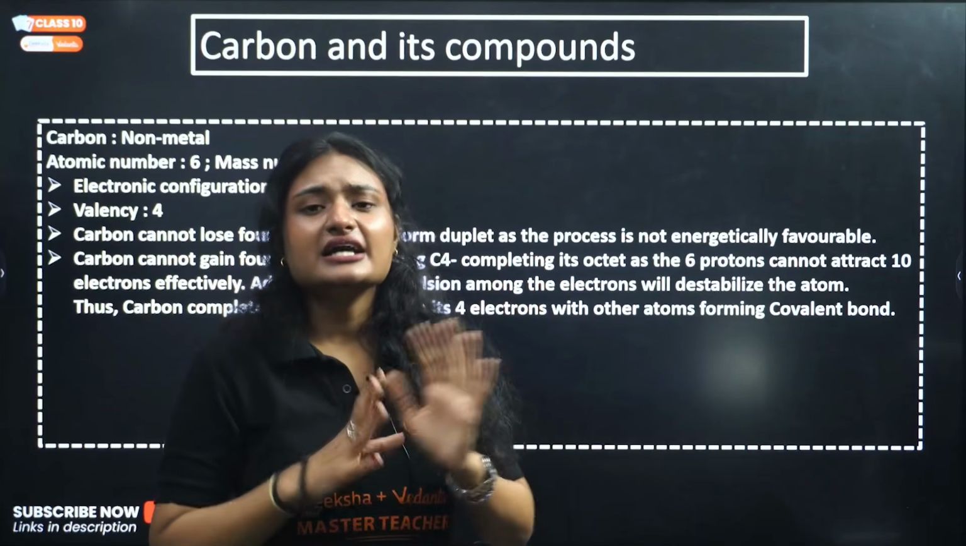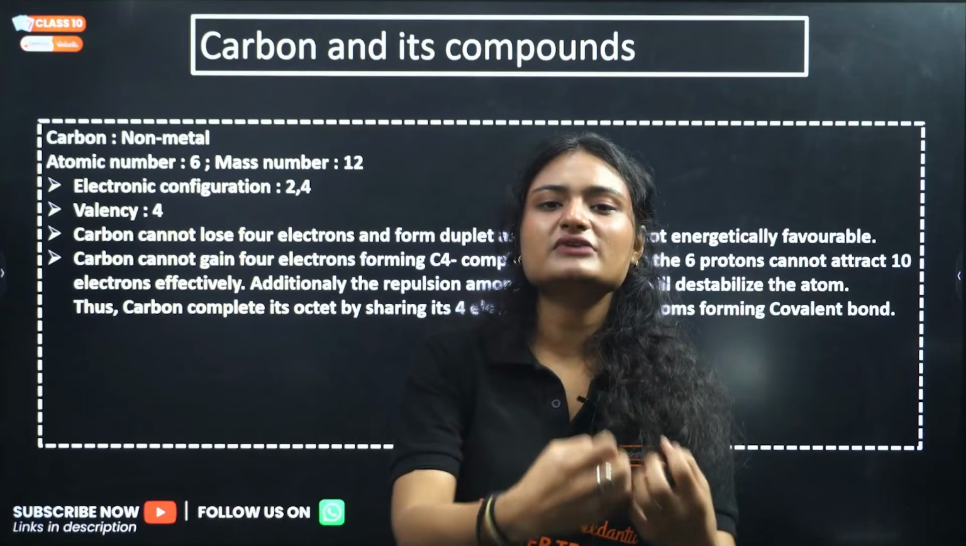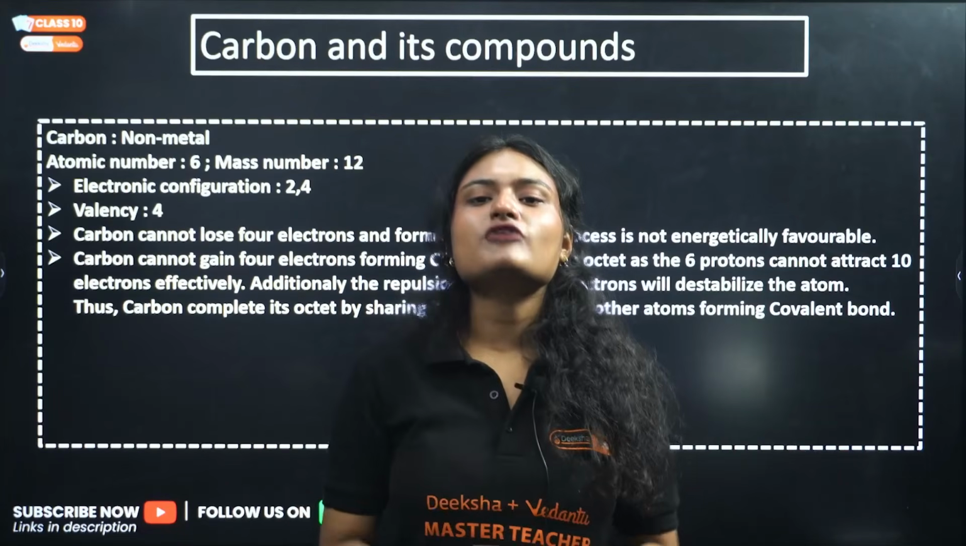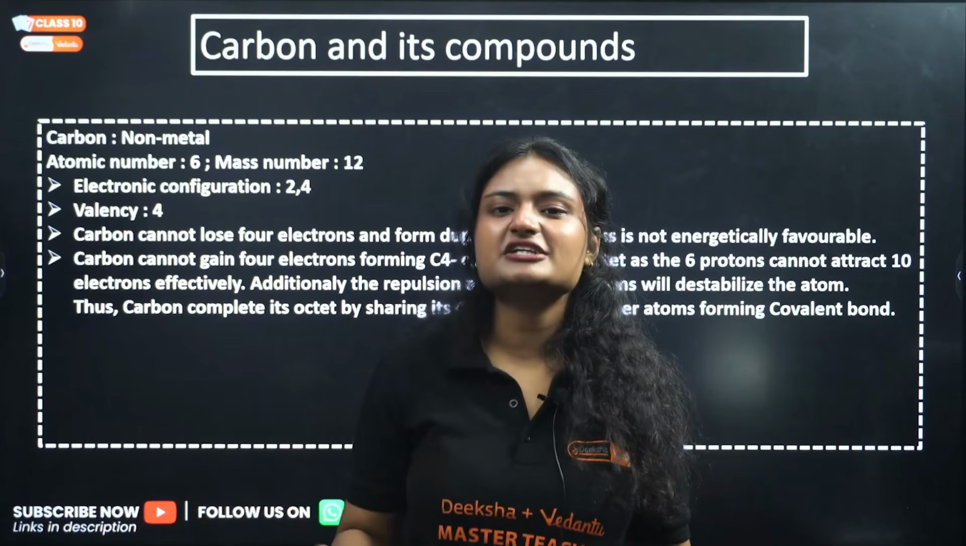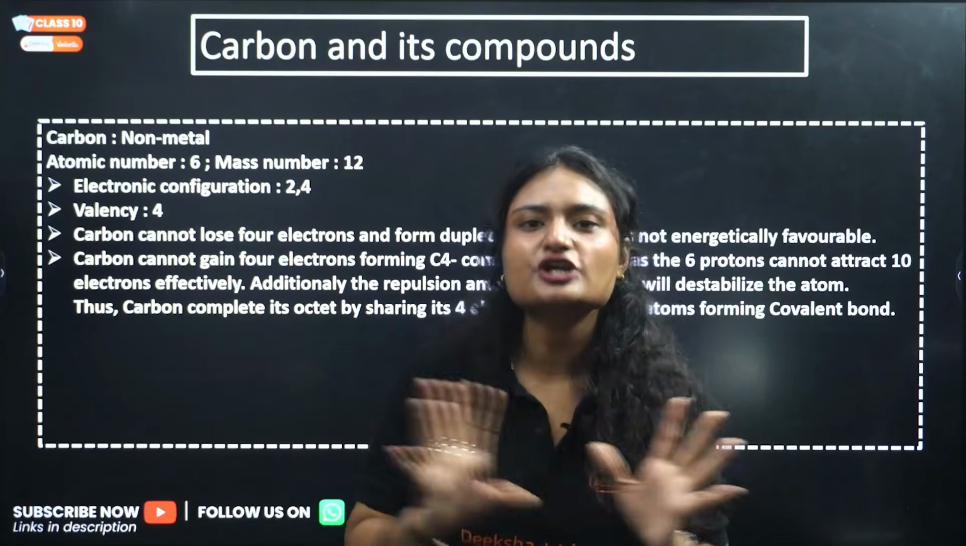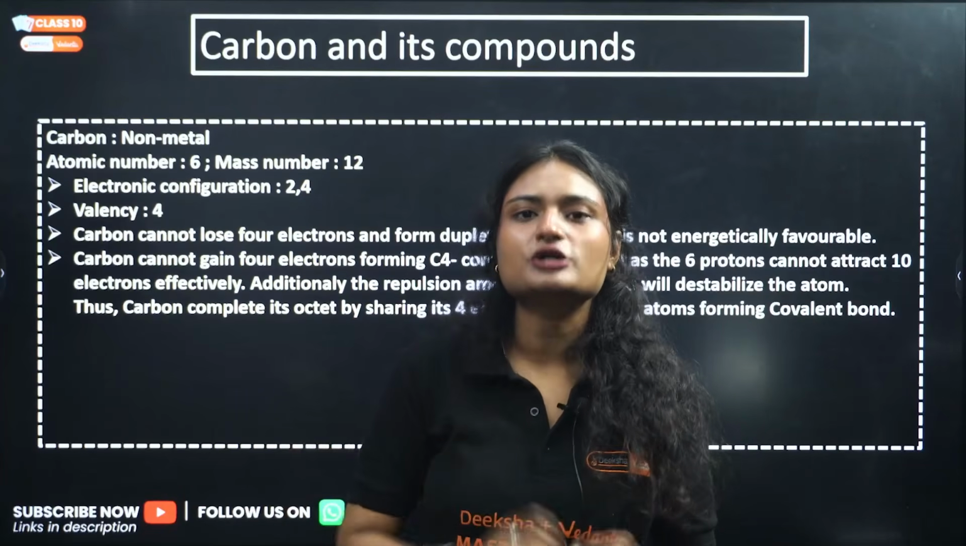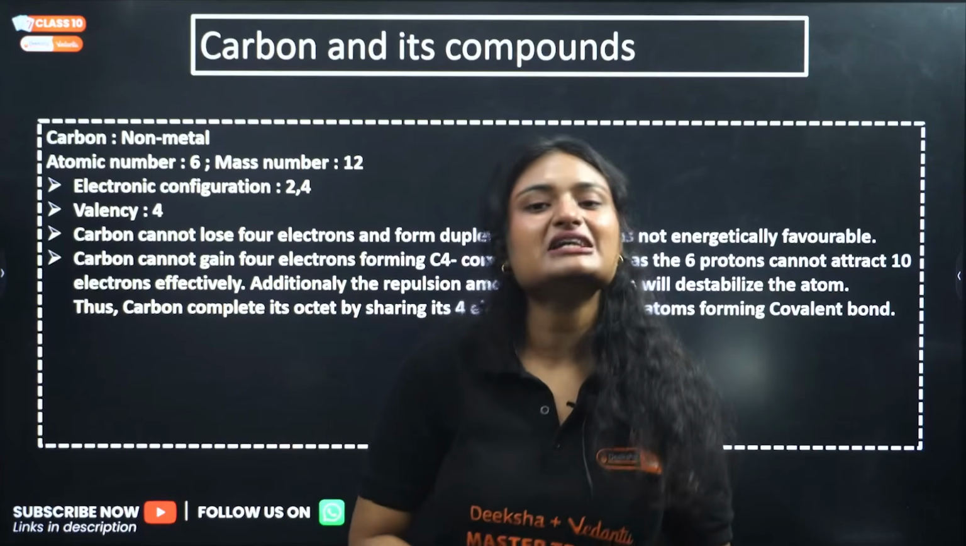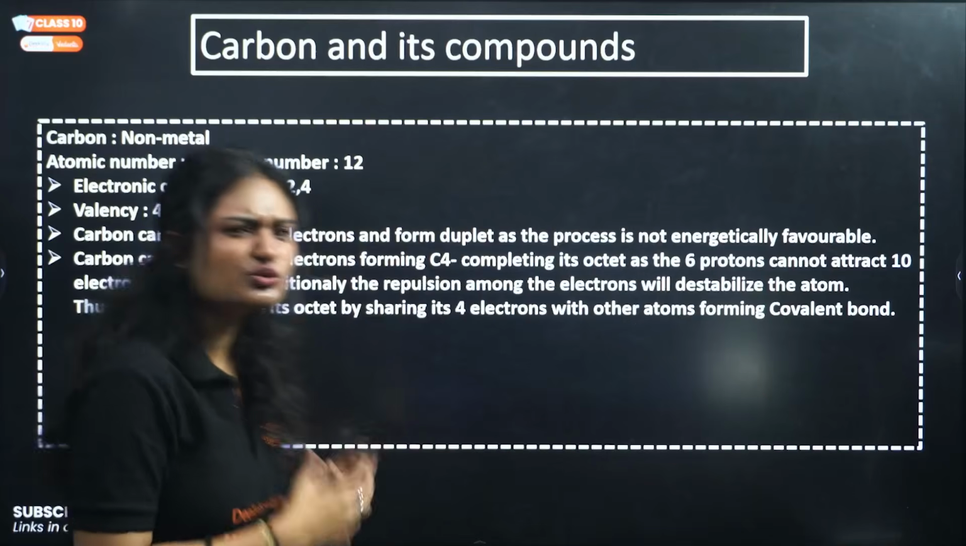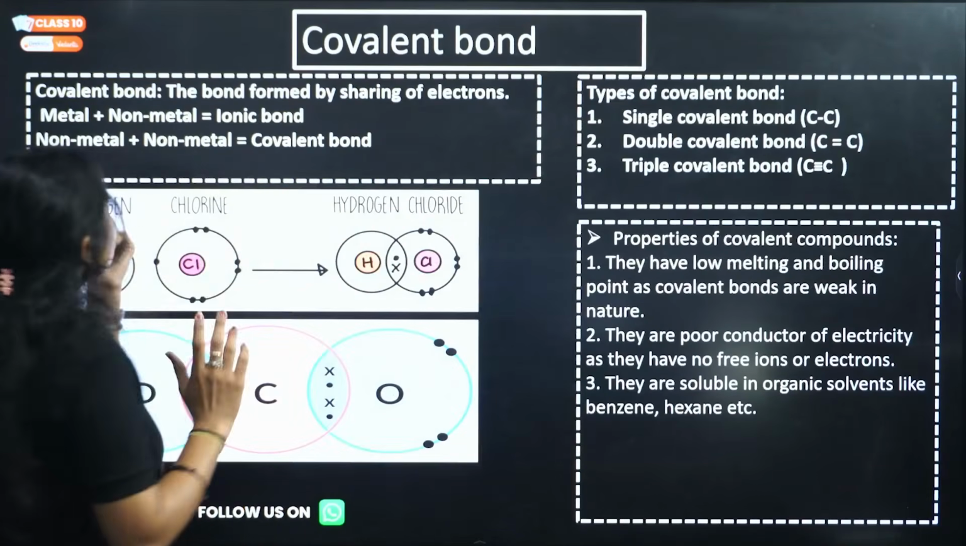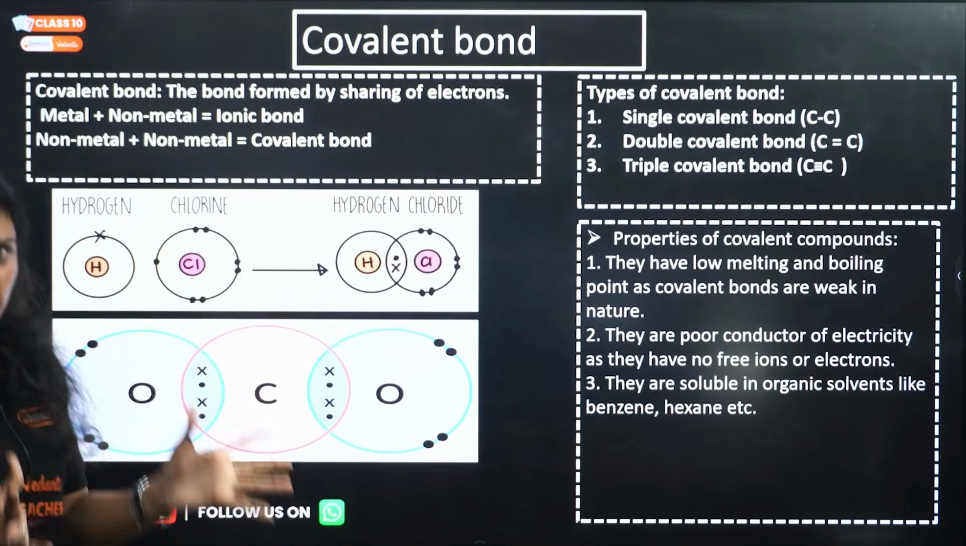What it does is share its 4 electrons with other atoms, and forms a covalent bond. Yes, my dear kids, a bond formed by sharing of electrons is called a covalent bond. Carbon forms covalent bonds with other atoms. Now let's discuss what this covalent bond is. A covalent bond is a bond formed by the sharing of electrons.